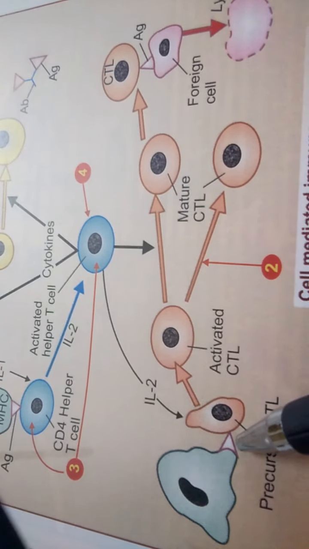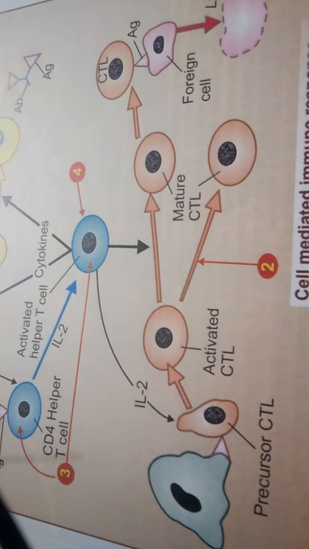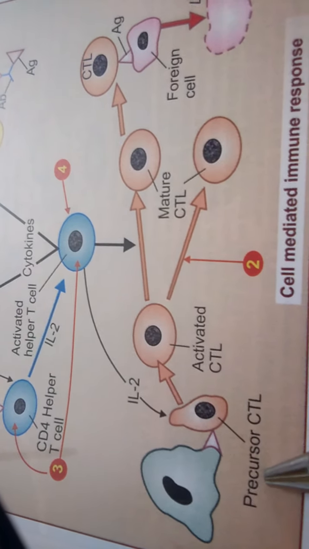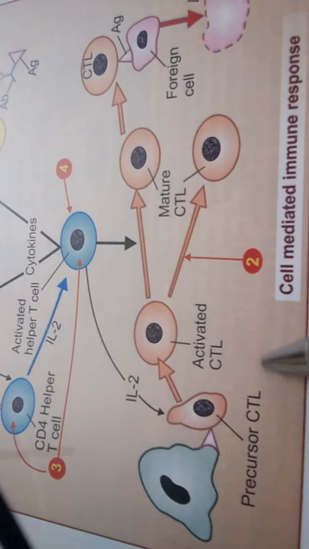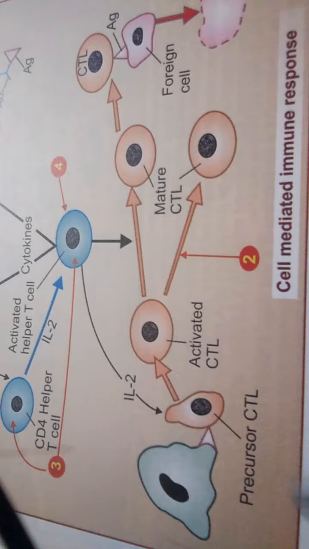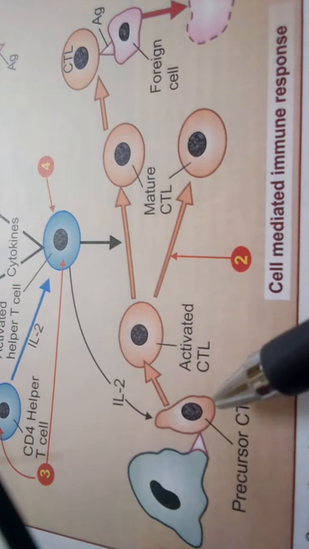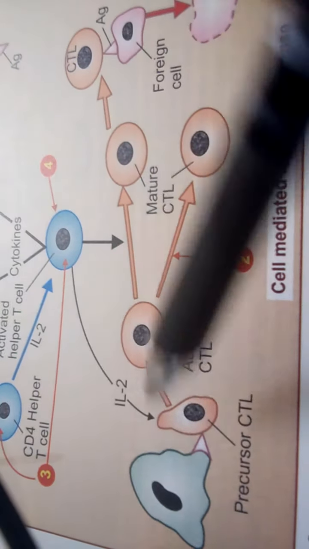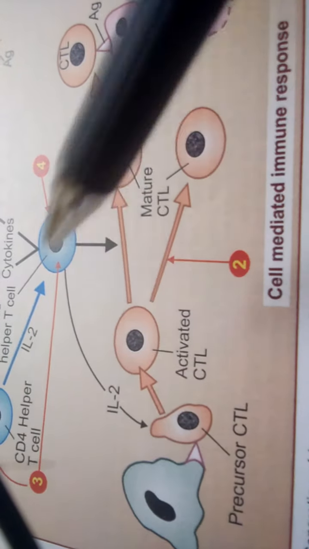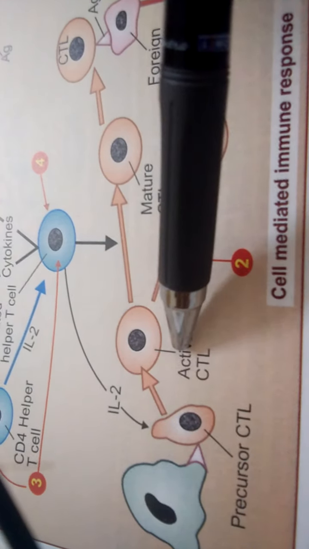So during these maturation processes, it may choose the precursor cytotoxic lymphocytes. This is also a lymphocyte, the precursor cytotoxic lymphocyte, and that has been activated by antigen presented with class 1 MHC.